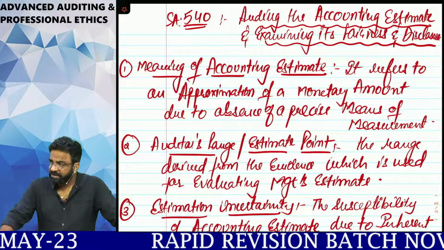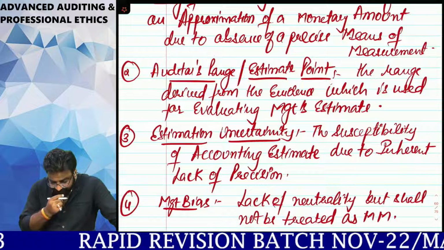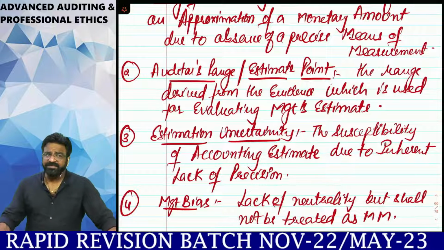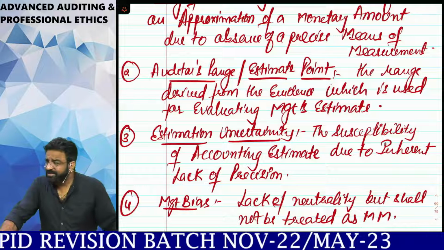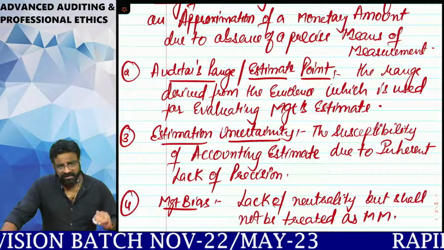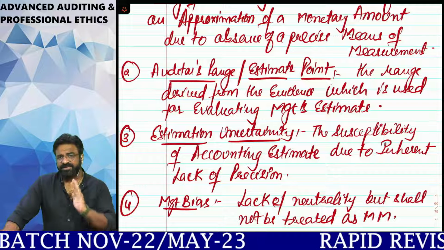The major thing is approximation without the precise means of what? Measurement. Is it clear? The second thing you have to understand is auditor's range. Now, what do you mean by auditor's range? Remember one thing, estimation in such an area where the auditor also has to sometimes reperform, recalculate and recompute the management estimates.